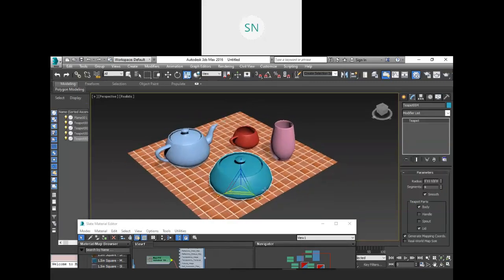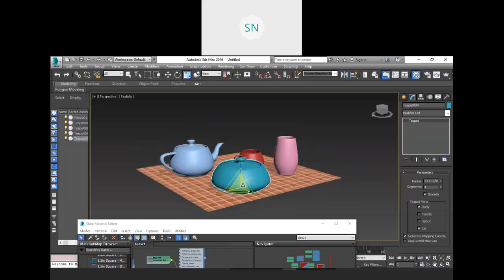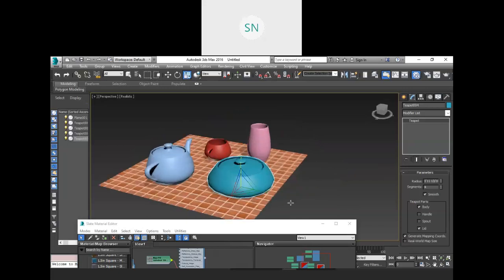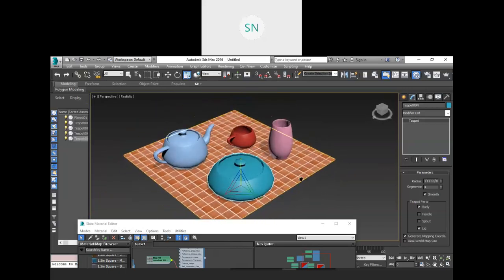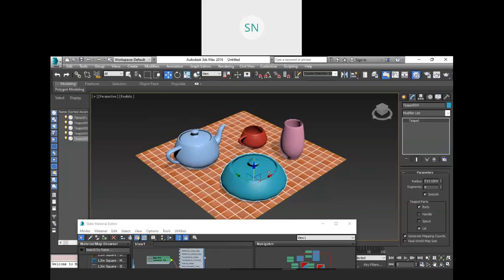Okay, so this is fine actually. So these are the ways to create different types of objects with the help of the same tool, right?